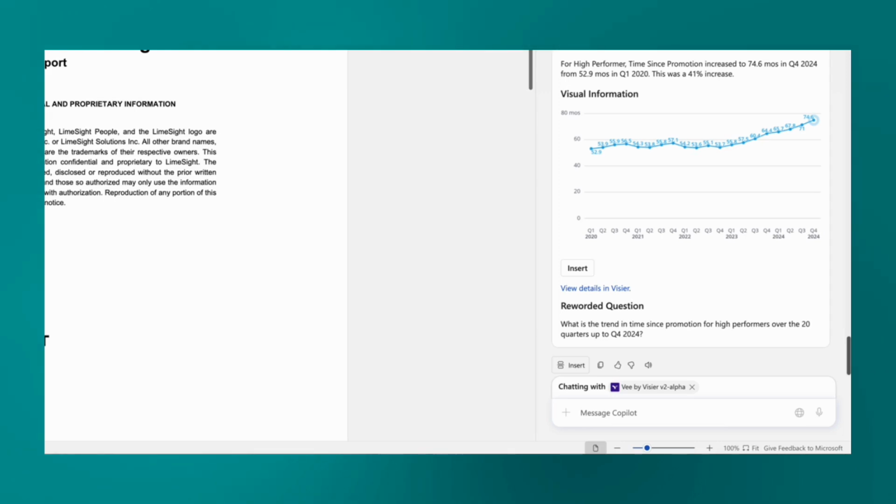It is, however, important to see that both time since promotion and resignation rate are on the same chart. And this is where V and Microsoft form a powerful combination. I will ask Copilot in natural language to plot both on the same chart.